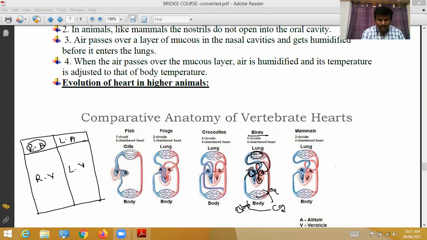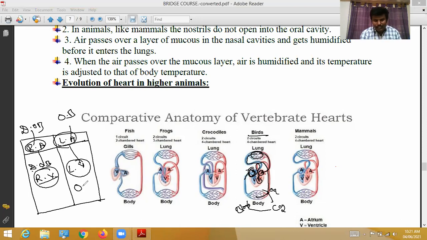From the right auricle, the blood enters the right ventricle. From the left auricle, blood enters the left ventricle. This is called deoxygenated blood. The right auricle always receives deoxygenated blood. The right ventricle always receives deoxygenated blood. The left auricle always receives oxygenated blood from the lungs. So from the left auricle, the blood enters the left ventricle. That is called oxygenated blood. This oxygenated blood is supplied to various body parts. That is shown here.